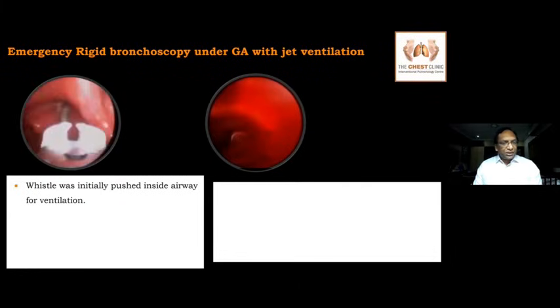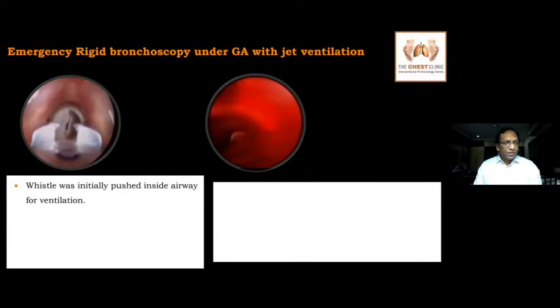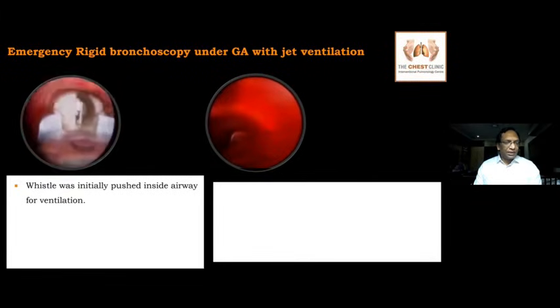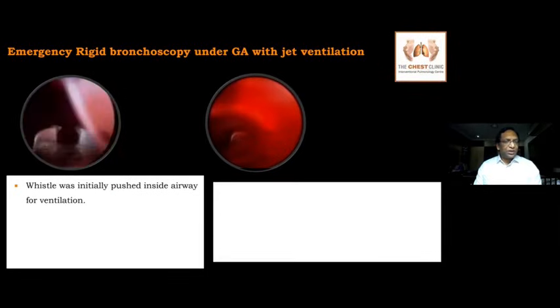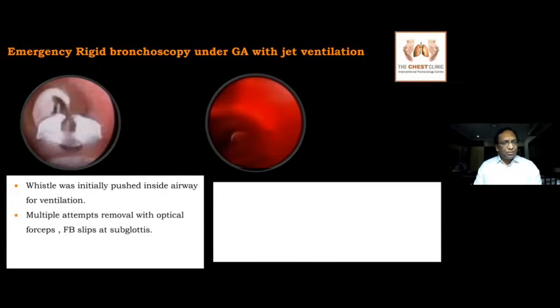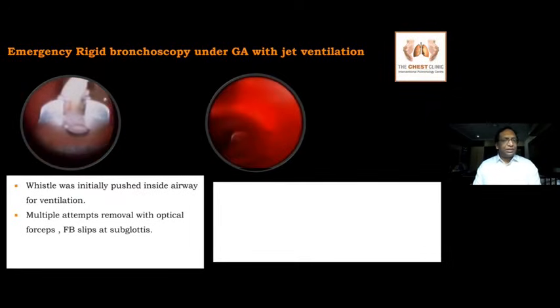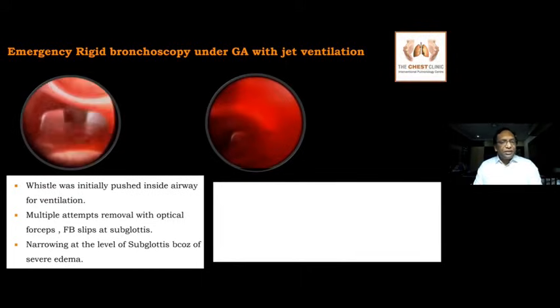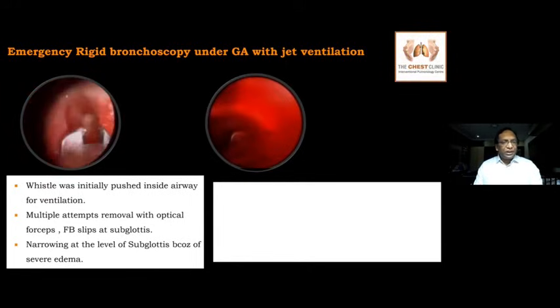So once we pushed it inside, we tried to remove it with an optical forceps. We tried to catch one edge of the vessel because it is a hard plastic object. We also tried to catch the full part of the vessel, but we were not able to remove it. We did multiple attempts. The vessel doesn't come over the subglottis. Every time we pull near the subglottis, the vessel slips down. That is because of the narrowing at the level of the subglottis, probably because of the edema where it is tightly impacted.